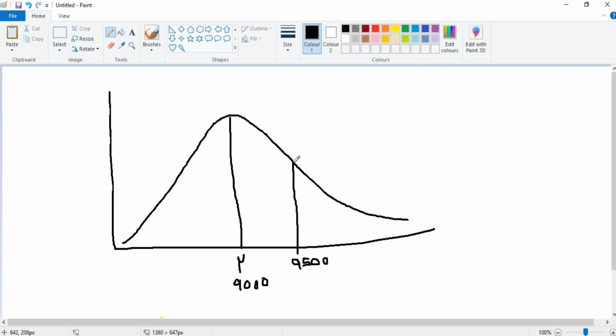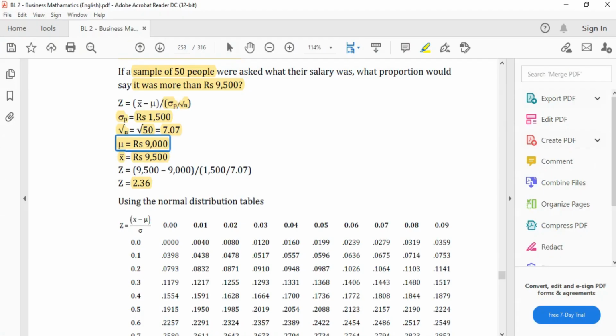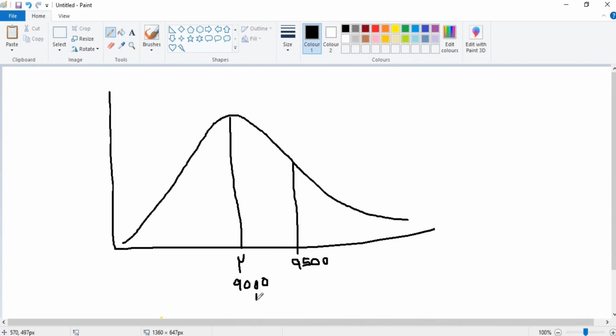So this gap is Z of 2.36. This is how you picture it.